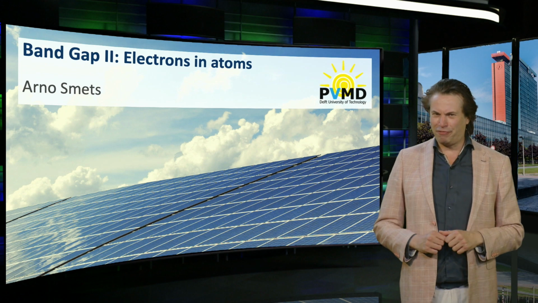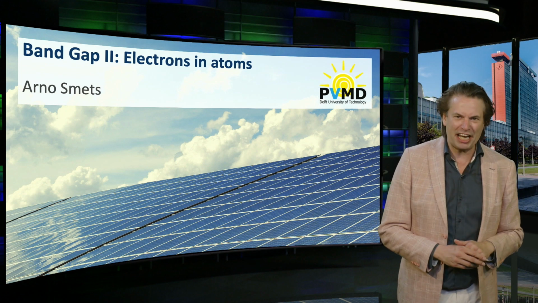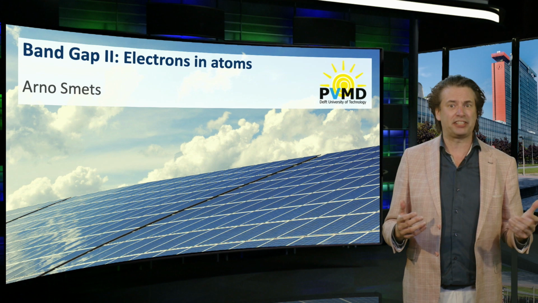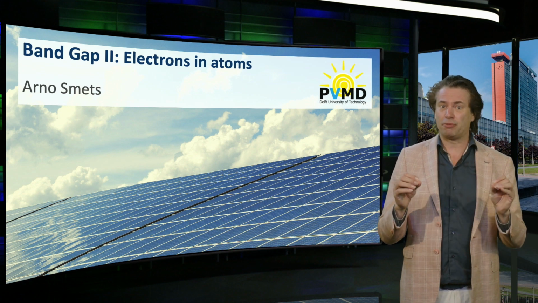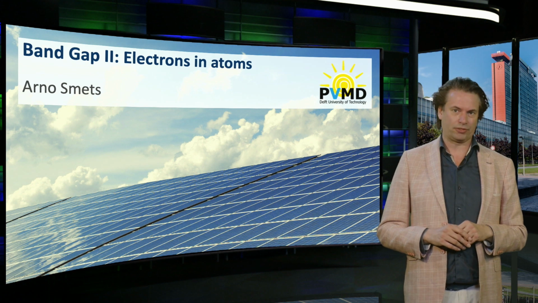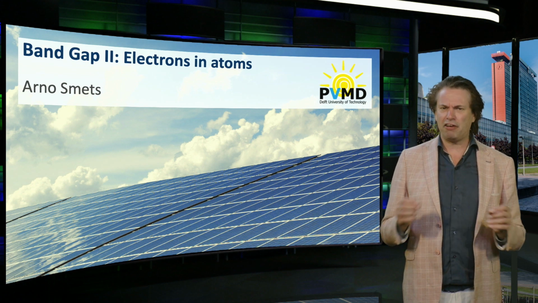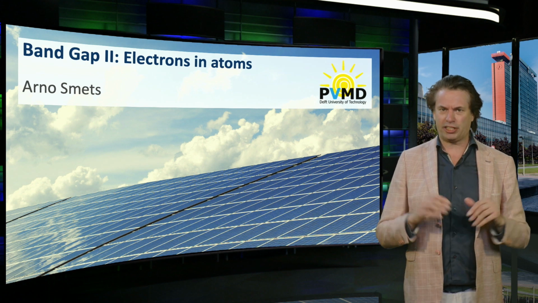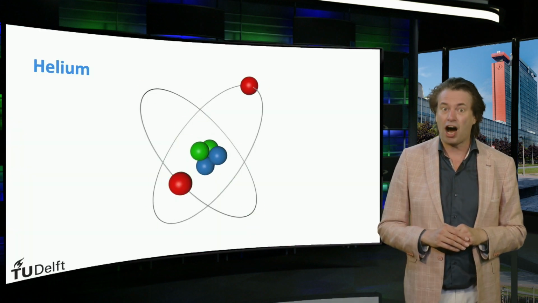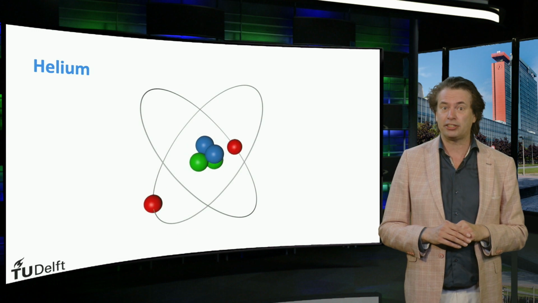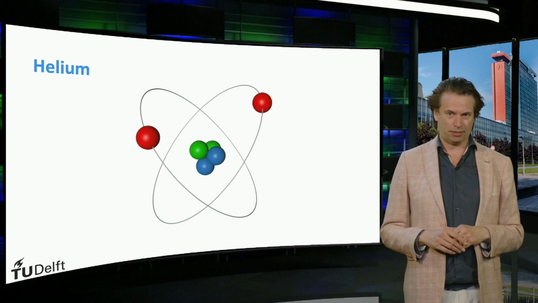In the previous video, we have considered the energy levels of an electron in a hydrogen atom and discussed Pauli's exclusion principle if a system contains more than one electron. That is the case if we consider all other elements in the periodic table. Let's consider the next element after hydrogen in the periodic system, the helium atom.